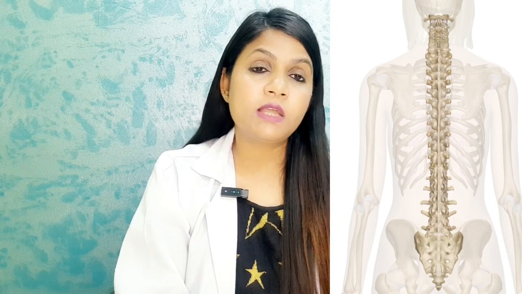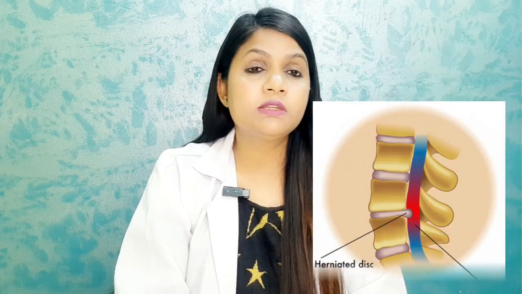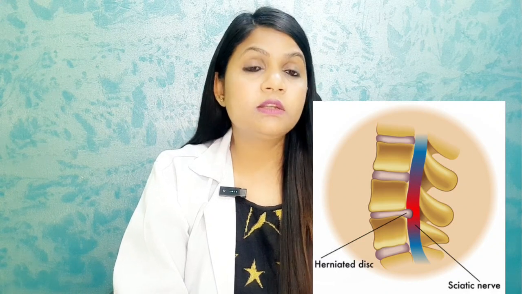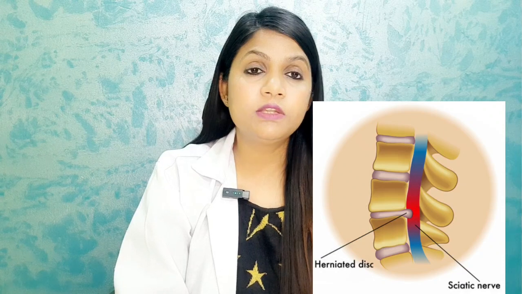Each vertebra is stacked over the other, and in between these vertebrae a disc-like structure is found, which supports our vertebrae and acts like a cushion and a shock absorber. But due to certain conditions, the disc bulges out or herniates, and this herniated disc compresses the sciatic nerve, which can lead to sciatica.